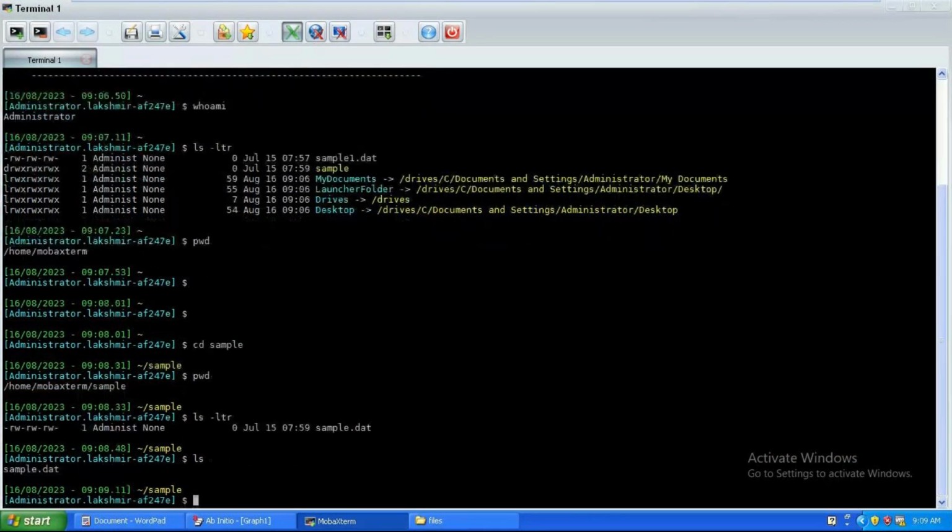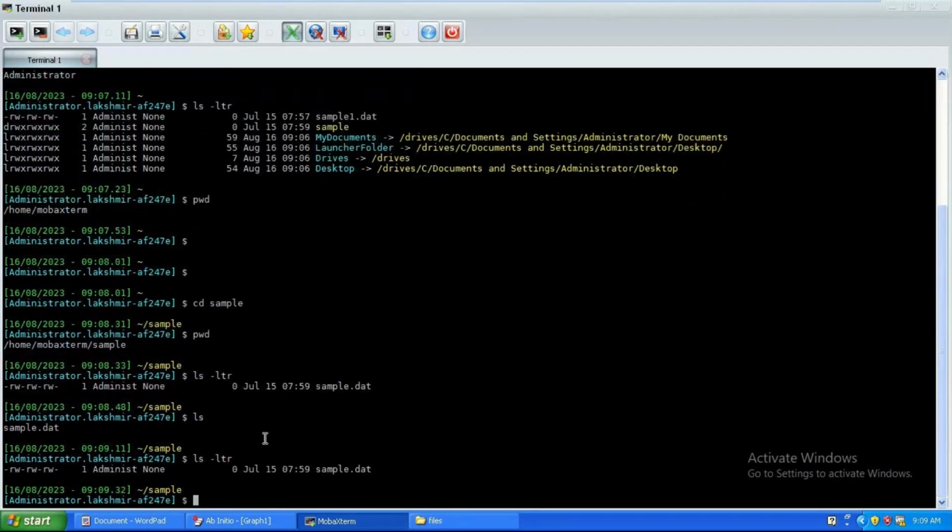You can see only sample.dat, but by mentioning this ls command, I can see what is present, but not when it was created, who created it, what the byte size is, or what the permissions are. For that I can add some options also. ls space hyphen ltr gives a few more details regarding that file. Clear information.